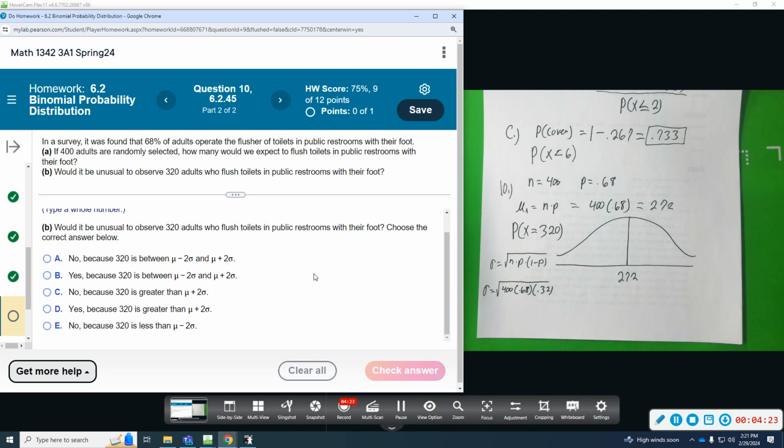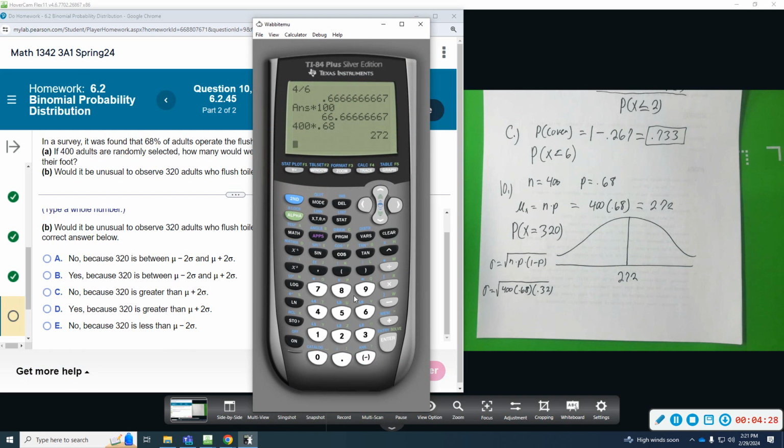So let's figure out our standard deviation. Square root, 400 times 0.68 times 0.32. And that gives us roughly, let's say 9.3.